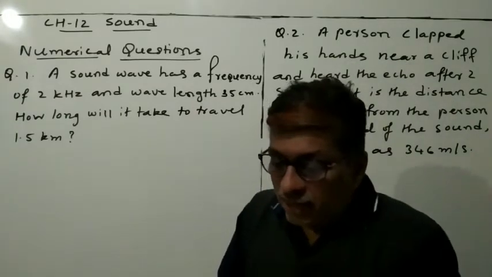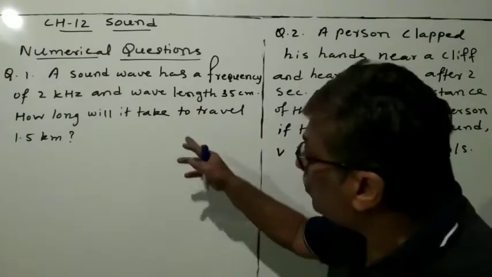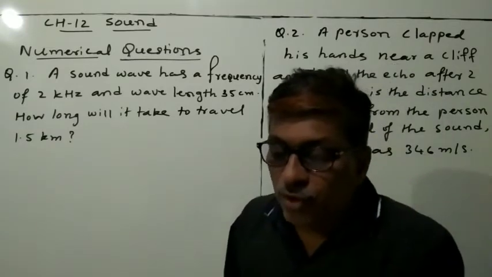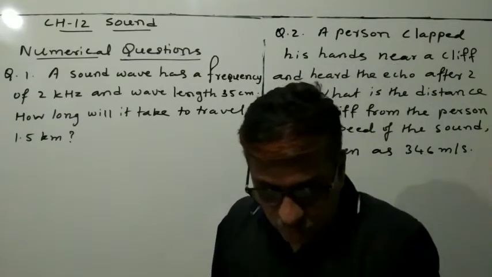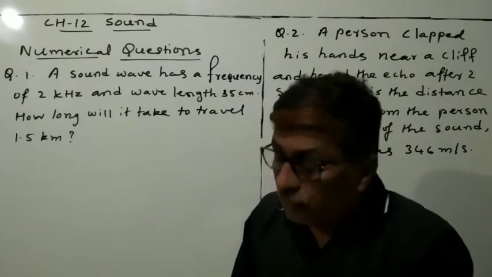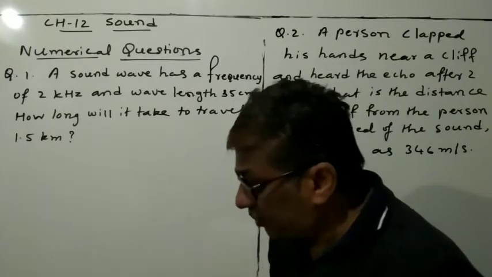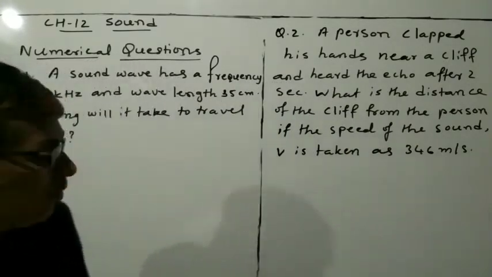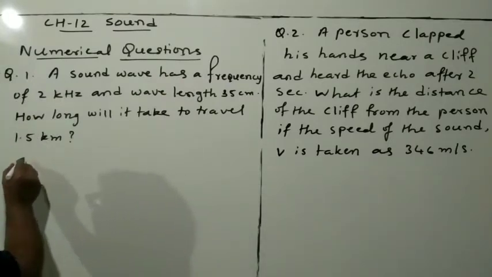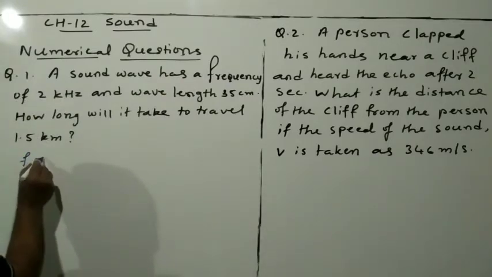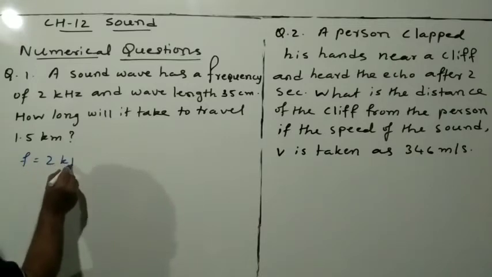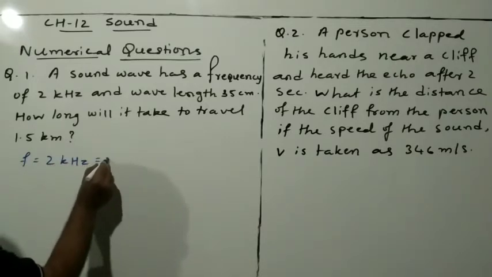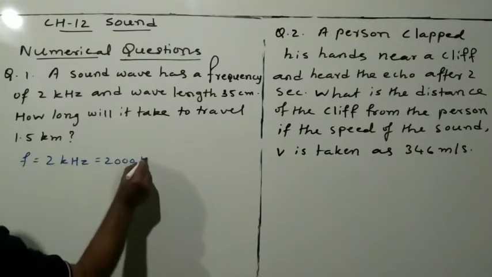Now you will see what is given here. Frequency F is equal to 2 kilohertz, which is equal to 2000 hertz.